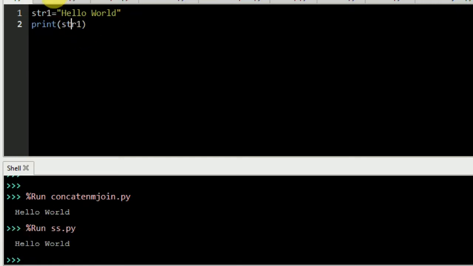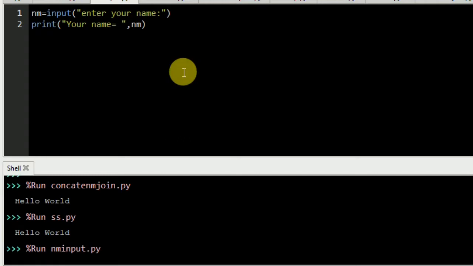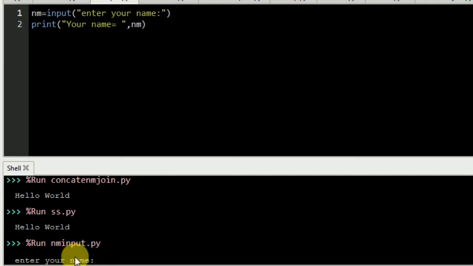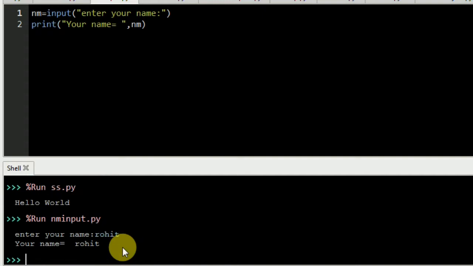If I want to display through my keyboard input, I'm using another example. Here I have written nm equals input, enter your name, and print your name is nm. nm is a variable. When I execute this, the cursor will blink. Down below, there is an enter your name prompt. So there I'm going to write the name. I write some name, Rohit, and when I press enter, it will display your name equals Rohit. So this is the case of using input from the user. Now again get back to the same sheet.